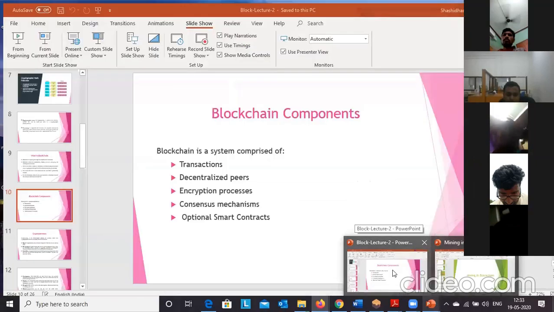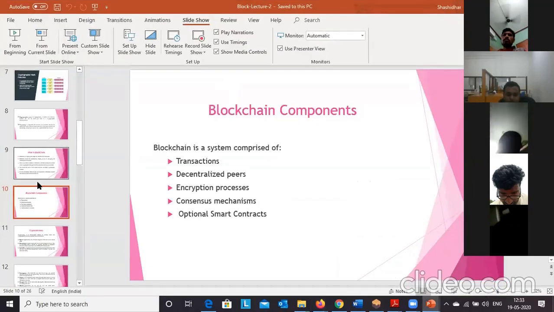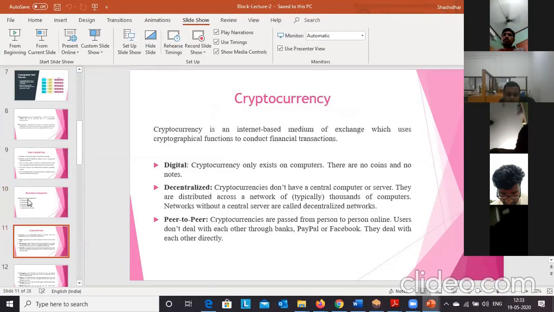So we will go back to the presentation. Now we can see what blockchain consists of, which we have discussed. Now we will discuss cryptocurrencies. What is actually meant by cryptocurrency, and how does it differ from digital currencies? That is the thing here.